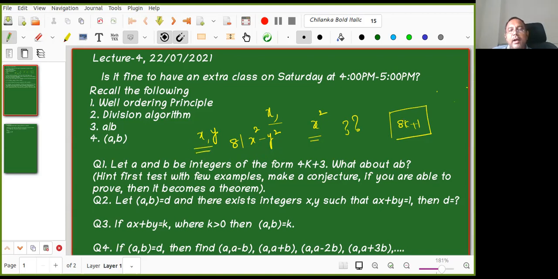If x and y are odd, you know that x square is of the form 8k1 plus 1, and y square is also of the form 8k2 plus 1, right? So if I subtract them, it is divisible by 8. Is it clear, Shubhamai, this problem?